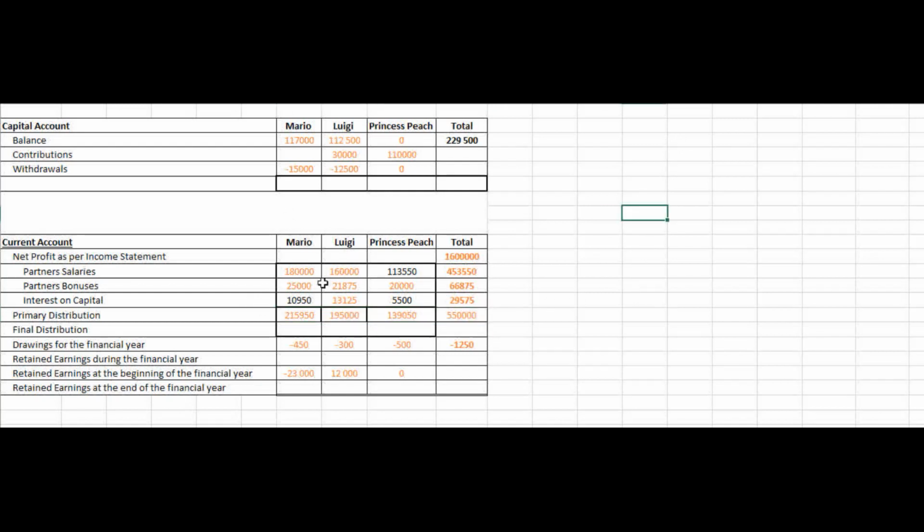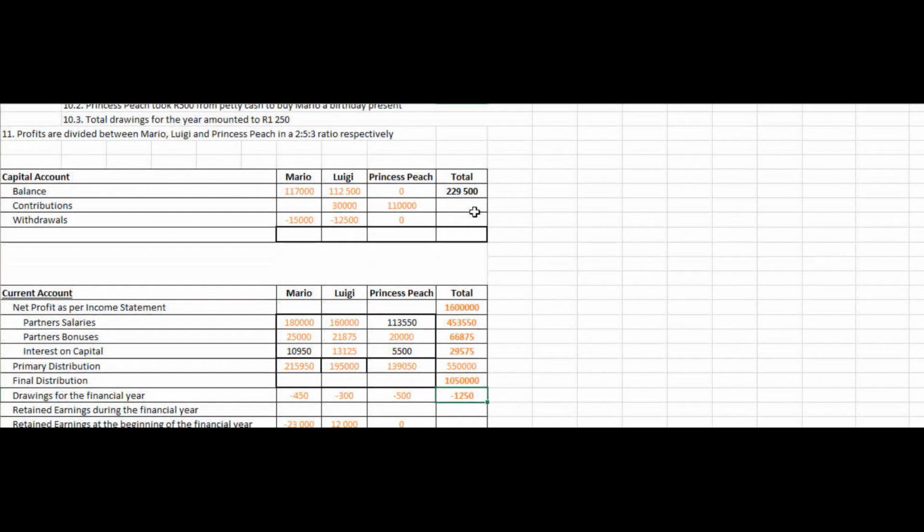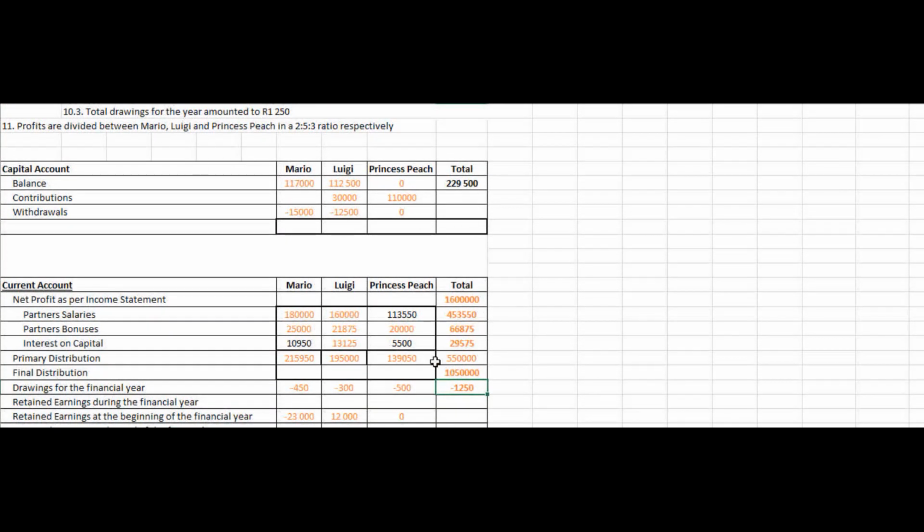Now to calculate the final distribution, we will take the net profit, and we will minus the primary distribution, and that is equal to 1,050,000. And now we have to go and split it within this ratio. So we will first get Mario's, so we will take the amount of 1,050,000, and we will divide this by 10, because there are 10 parts that the ratio is divided into, and we'll multiply this by 2 for Mario,